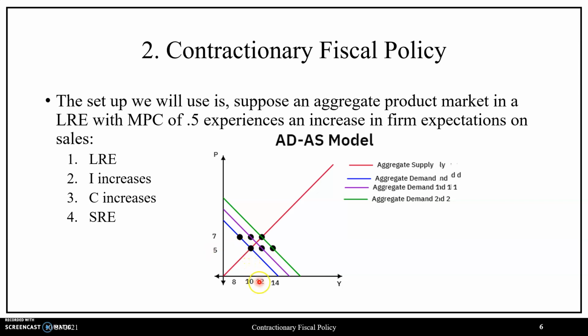Our short-run equilibrium has a real output level of 12 and an average price level of 7, in which we see the inflationary gap is the difference between 12 and 10, or a positive value of 2. The inflation, the difference between the average price level at the short-run equilibrium and the long-run equilibrium, is 7 minus 5, giving us a value of 2. And we see that the AD excess is going to be the difference between this value of 8 and our real output level at the short-run equilibrium of 12, or that aggregate demand must decrease by a total value of 4.